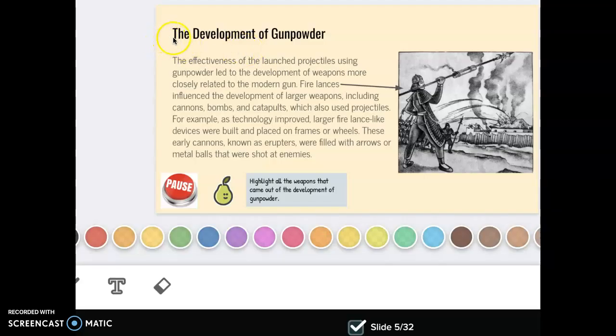Slide number 5 still talks about the development of gunpowder. I see that there's a Pear Deck, so I'm going to look to see what I'm going to do. Highlight all of the weapons that came out of the development of gunpowder. So as I read this text, I'm going to highlight as I go and see what kind of weapons were developed from gunpowder. Pause this video and do that now.